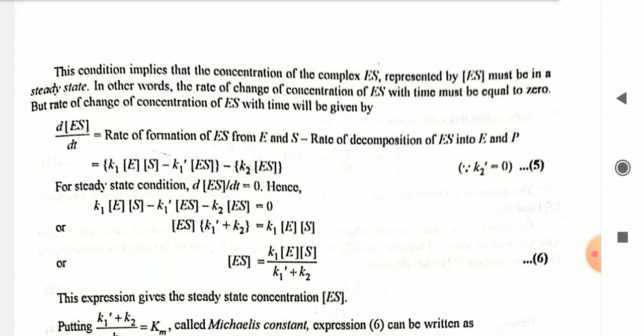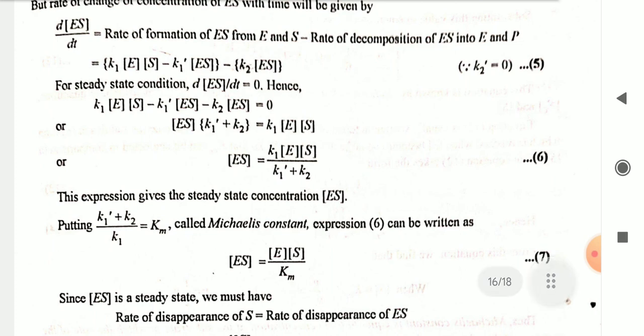Consider this as equation sixth. Putting (K1 dash plus K2) by K1 equal to Km, called the Michaelis constant, expression 6 can be written as [ES] is equal to [E][S] by Km. Consider this as equation 7. Since ES is in a steady state, we must have the rate of disappearance of S equal to the rate of disappearance of ES.